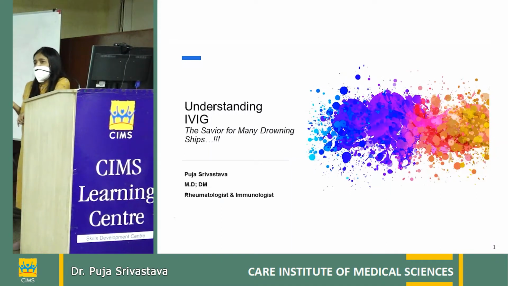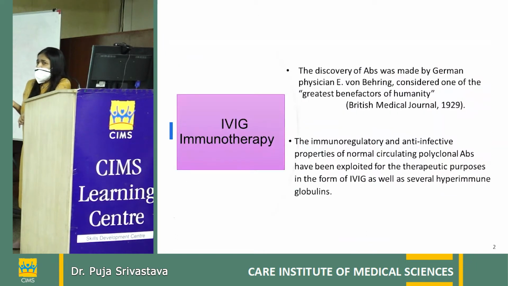IVIG mechanism is very complex, so I'll not bore you much with that. If we see IVIG immunotherapy, it was first discovered by E. Warren Bering in early 90s, and it has been the greatest benefactor of humanity till date.